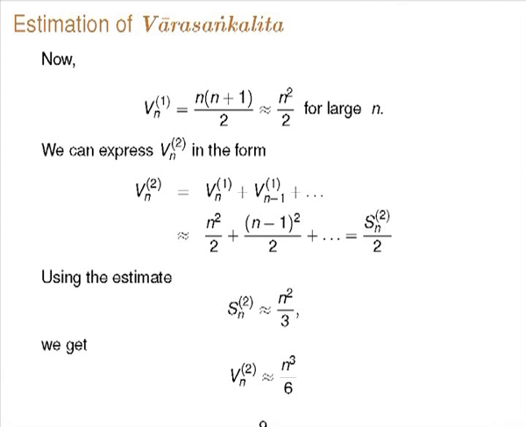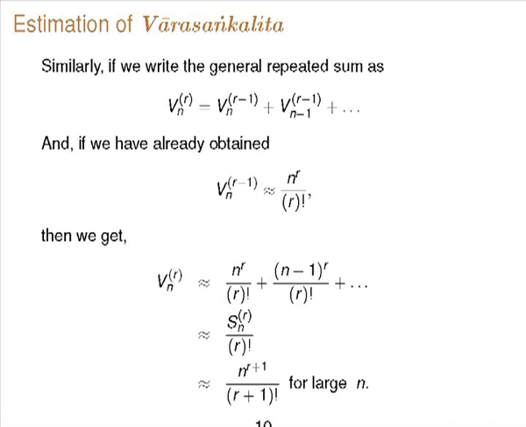Therefore, asymptotically for large n, Vn of 2 behaves in the same way as Sn of 2 by 2. There we already know Sn of 2 goes like n squared by 3. So Vn of 2 will go like n cube by 6.